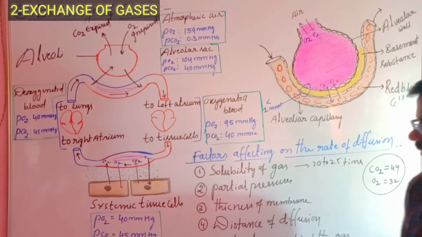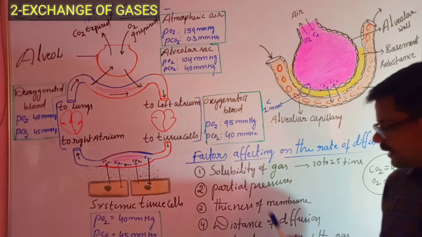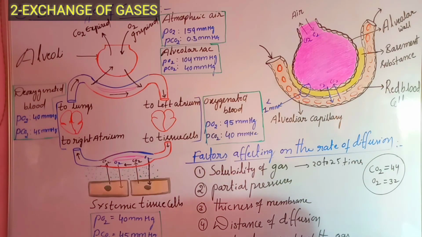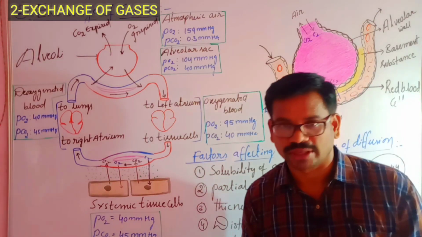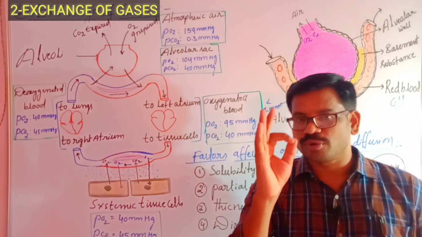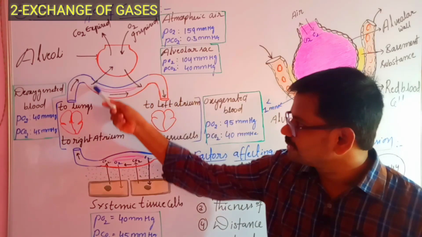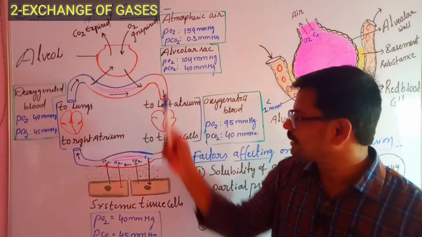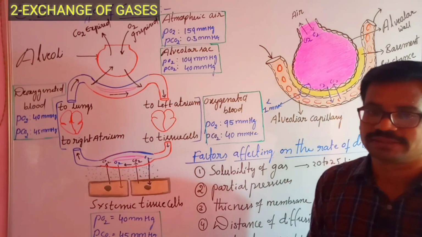There are 5 important factors: one is solubility of gas, second is partial pressures, third is thickness of membrane, fourth is distance of diffusion, and the last one is molecular weight of a particular gas. There are 2 important places where the exchange of gases takes place. One is between the alveoli and pulmonary capillaries. The other is between the systemic capillaries and body cells, right?